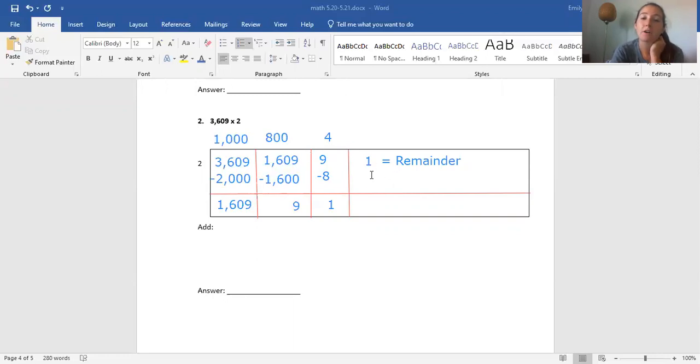So again, whenever the number that's left is smaller than 2, you're done. But that doesn't mean you could have stopped earlier. I've seen kids go, oh, I'm done, once they get here, and they didn't do the rest of the part. They just stop at 9. Well, 2 fits into 9. 2 times 4 equals 8. So you can still take away. You have to wait until the number is less than your divisor. Now we're going to still get the answer in the same way, but once we finish adding, we're just going to add that remainder to the end. We're not going to add it to the number. We're just going to say remainder 1 afterwards. All right, so 1,804 remainder 1 is how we would do that. So 1,804 R1.